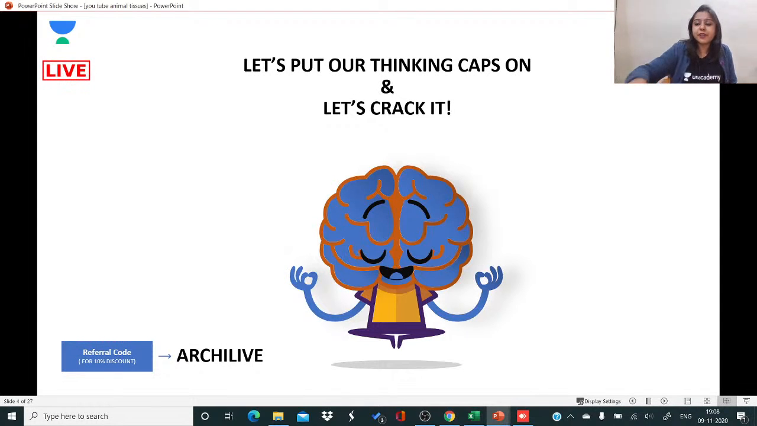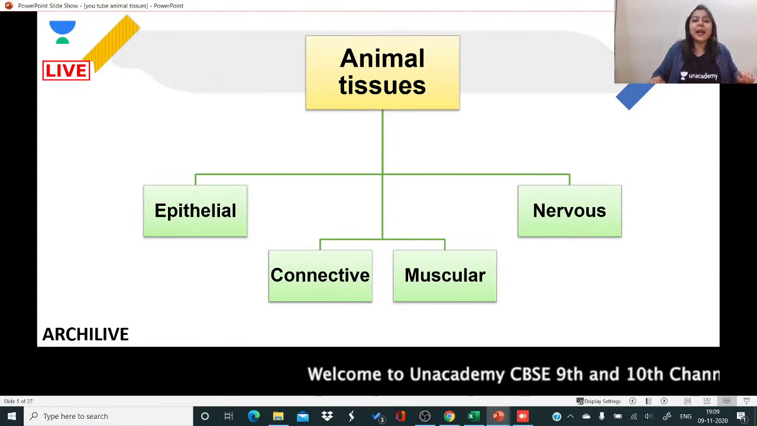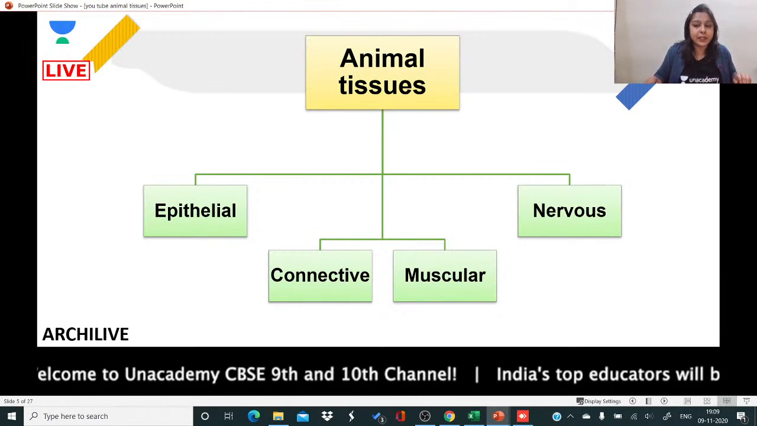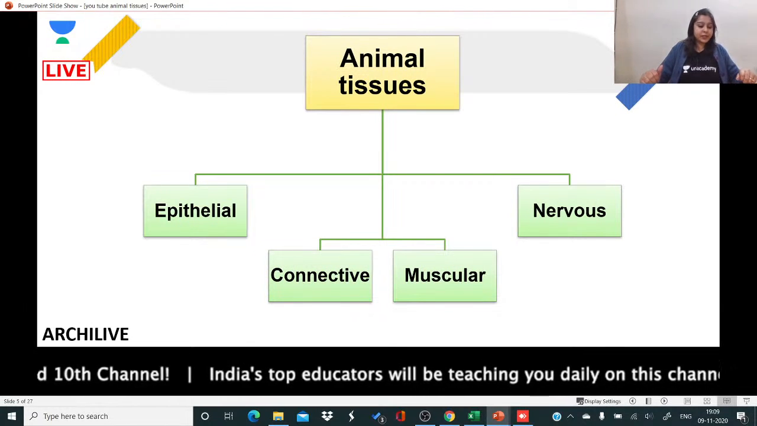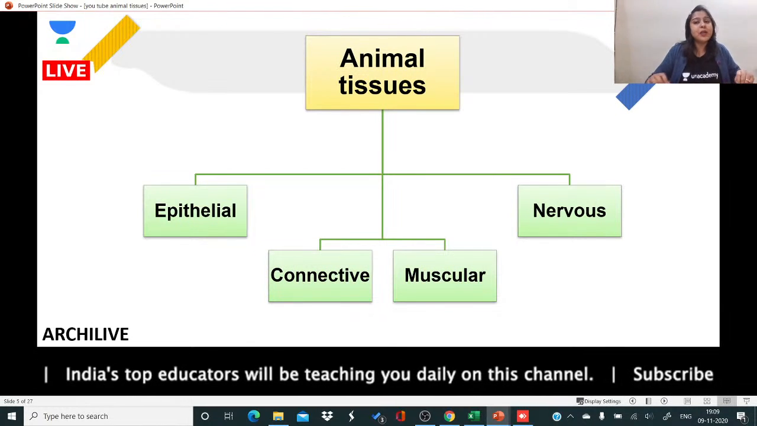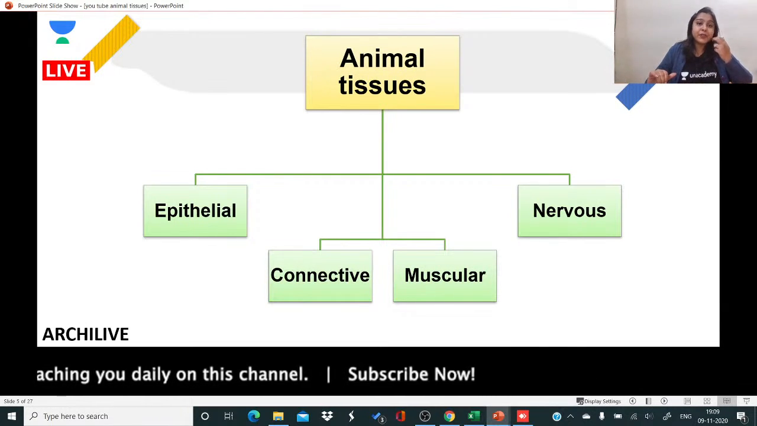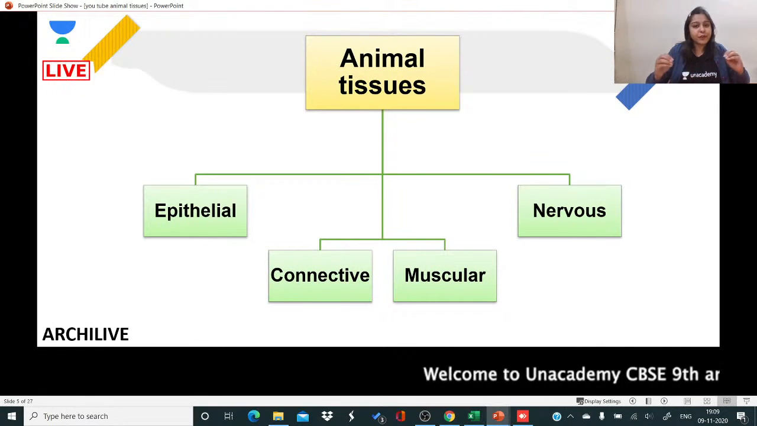Okay, so without any further delay, let us begin with our chapter. So this is going to be animal tissues. Now, how many kinds of animal tissues are present? First of all we will see that: what all types of animal tissues are present in our body. So we have epithelial tissue, we have connective tissue, we have muscular tissue, and we have nervous tissue, right? So these are the kinds of tissues which are present in the body, which we are going to discuss a little bit in brief.